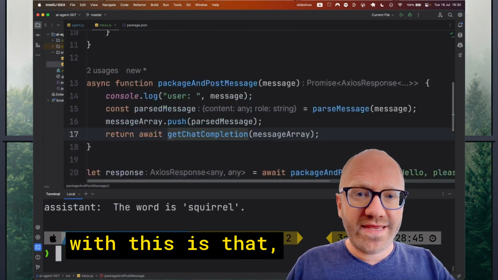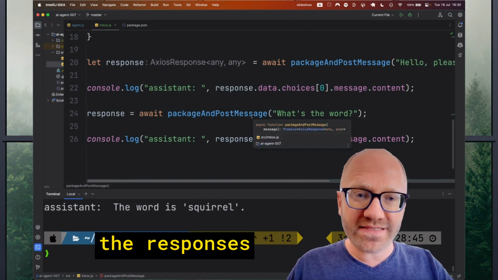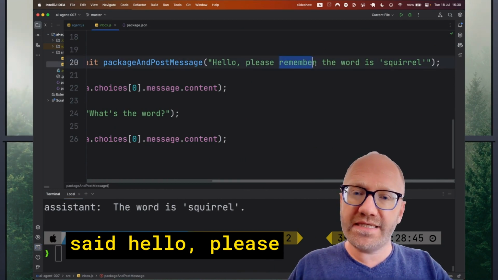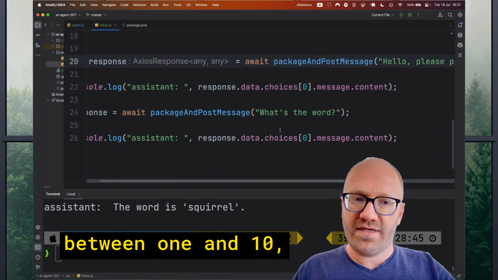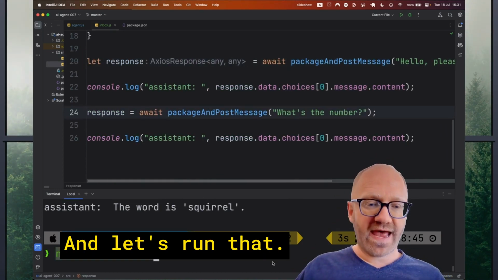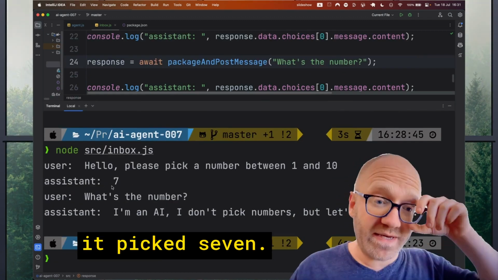Now, the problem with this is that we're not storing the responses from the LLM. So let's say we said, hello, please pick a number between 1 and 10. And then we say, what's the number? And let's run that. And you could see that the assistant didn't remember that it picked 7.